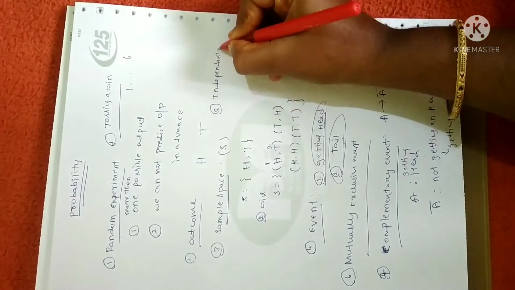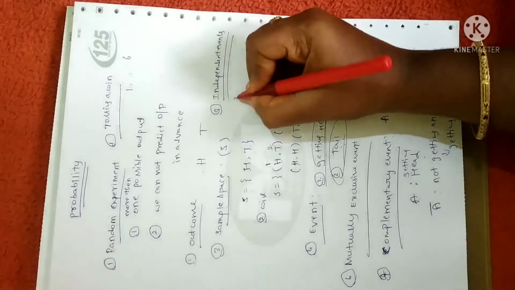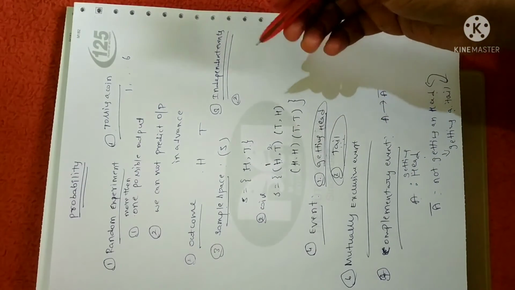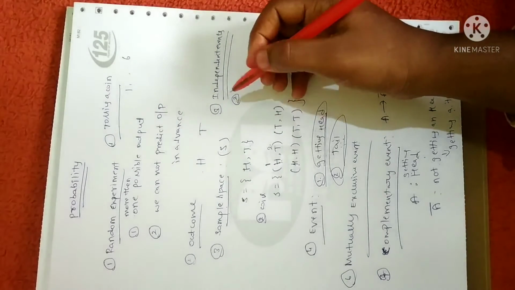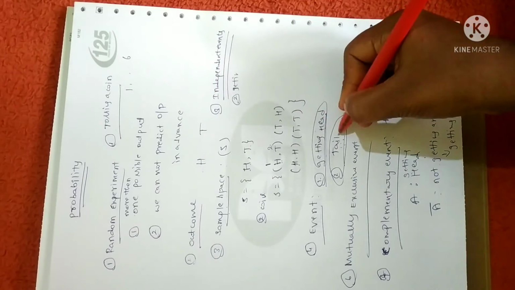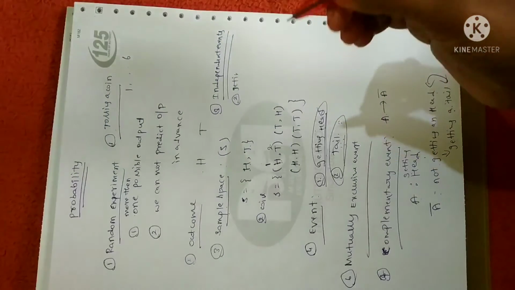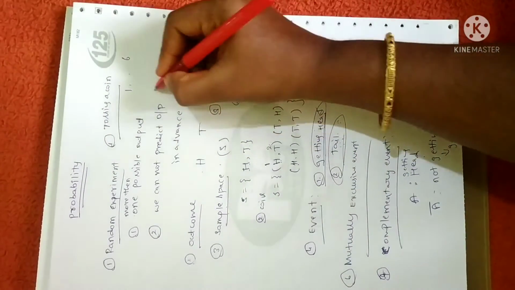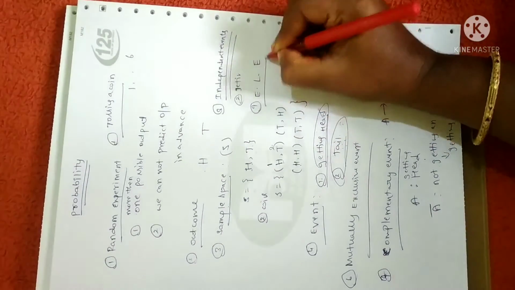Independent events. As the name itself suggests, they are independent. So two events are said to be independent if one output does not depend on the other output. Suppose you toss a coin, getting a head is one event and getting a tail is another event. So one is clearly not depending on the other. So they are said to be independent events. And the next is equally likely event. The ninth one, equally likely event.